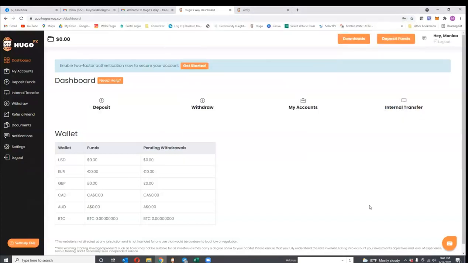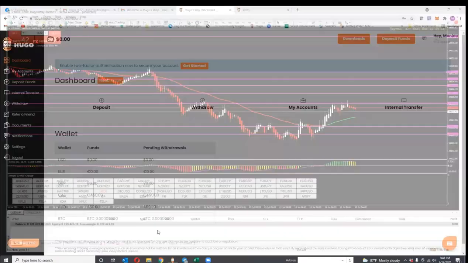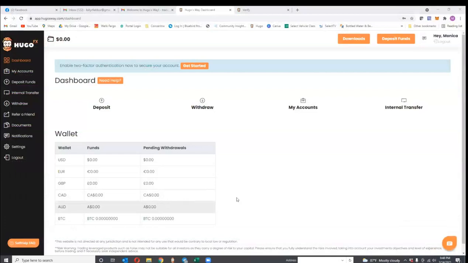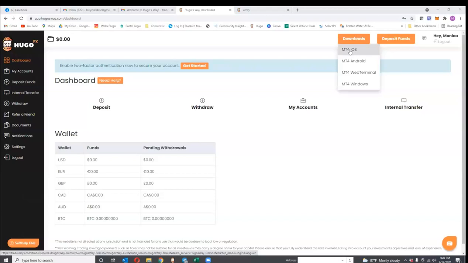I've already got a Hugo's Way created. In order to do a demo account, for those who do not have it already downloaded, you're going to go here, depending on which one you have. This is for MetaTrader 4, for Apple products.